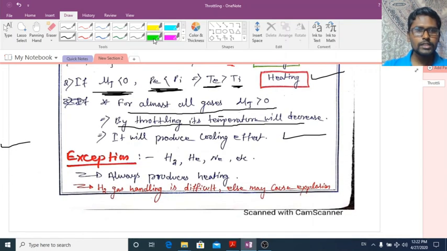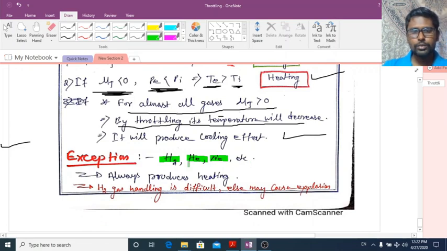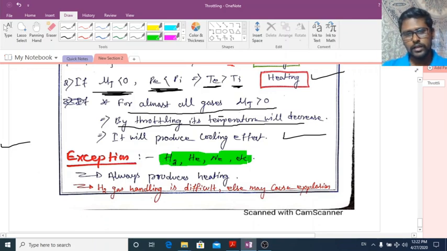But there are some exceptions. What are the exceptions? That is hydrogen gas, helium gas, neon gas. If you throttle these three gases, they will always produce a heating effect. Instead of cooling, they will produce heating effect.